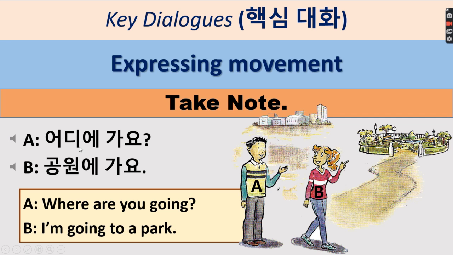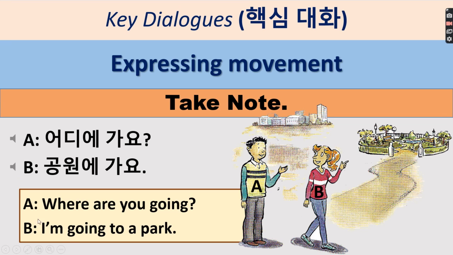어디에 가요? Just be monotonous, no sing-song, no fluctuation of tone. As much as possible, be consistent. 어디에 가요? And then you raise here. 어디 is where. And then here, 에 is a place marker. And then 가요, from the present form of the verb 가다, which means to go.